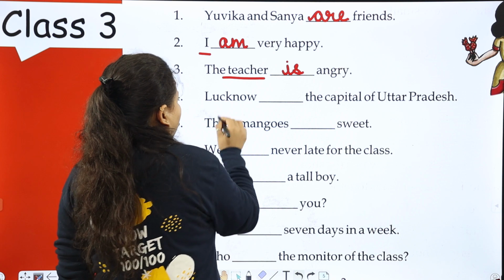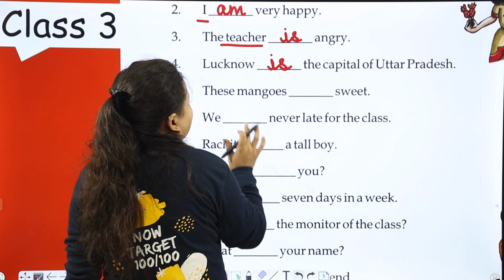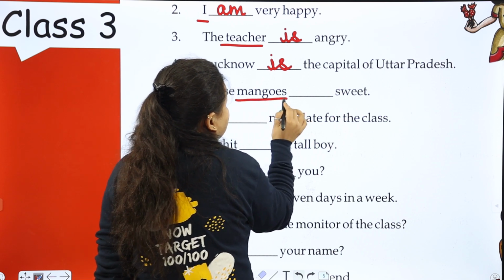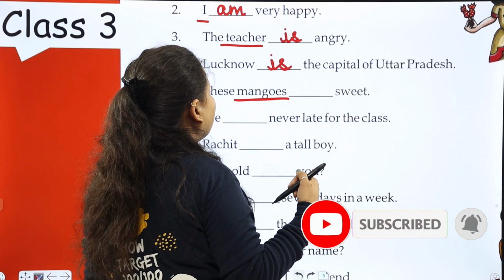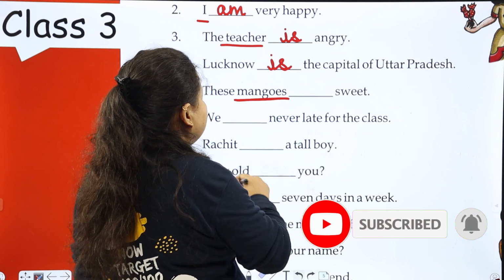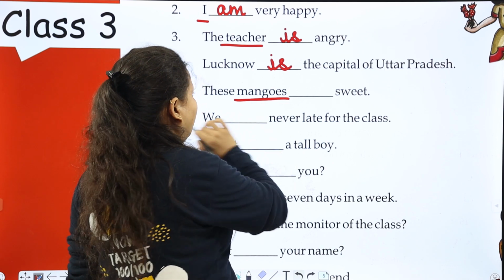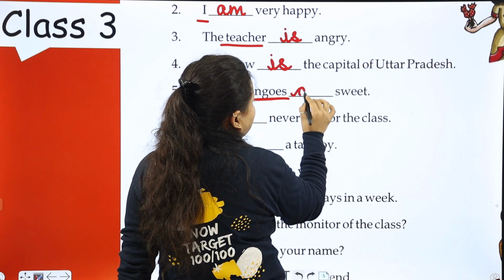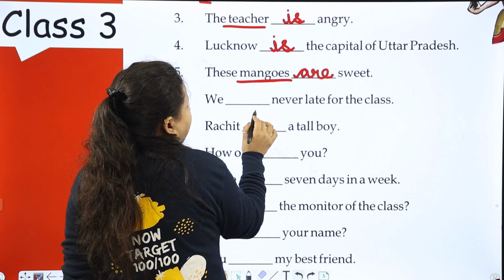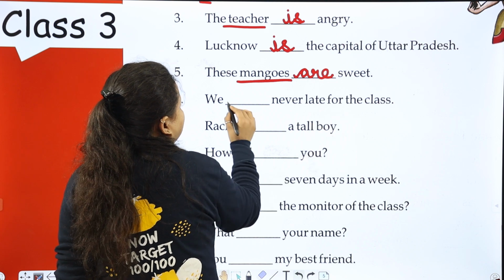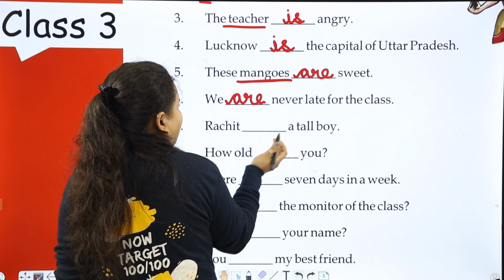Lucknow is the capital of Uttar Pradesh. These mangoes. Mangoes means more than one mango. These mangoes dash sweet. These mangoes is sweet? No. These mangoes are sweet. We dash never late for the class. We are, because we are more than one.